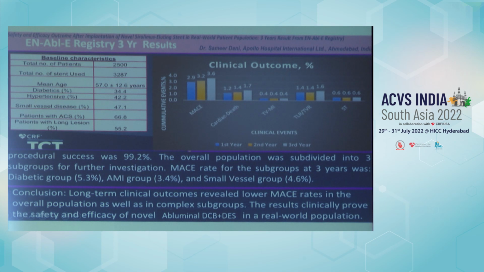In complex subgroups, the diabetic subgroup is 5.3%, the ACS or AMI group is 3.4%, and the small vessel group is 4.6%. So long-term clinical outcomes revealed lower MACE rates in the overall population as well as in complex subgroups. The results clinically prove the safety and efficacy of novel abluminal DCB plus DES in a real-world population.